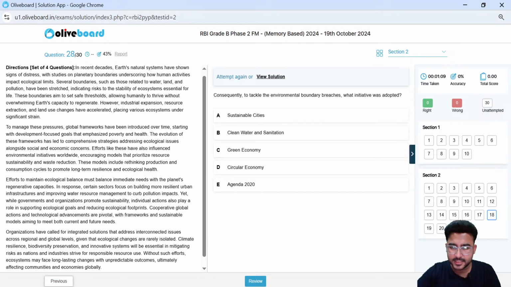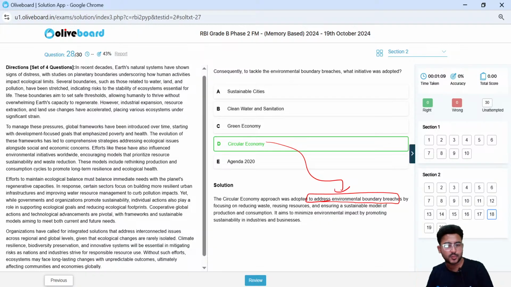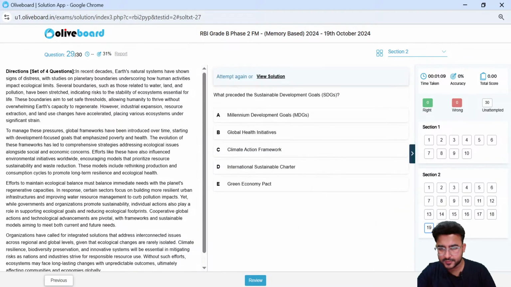The correct answer here is circular economy. This was an approach to address the environmental boundary breaches by focusing on reducing waste and reusing resources. So this is a high level question, I can say, if you haven't read this report, which was true for the majority of the students in the examination.